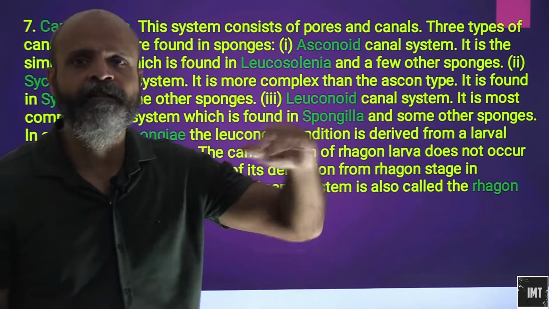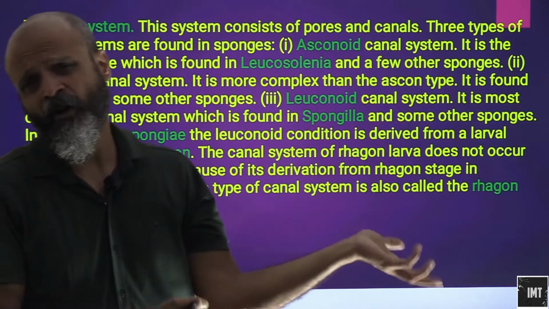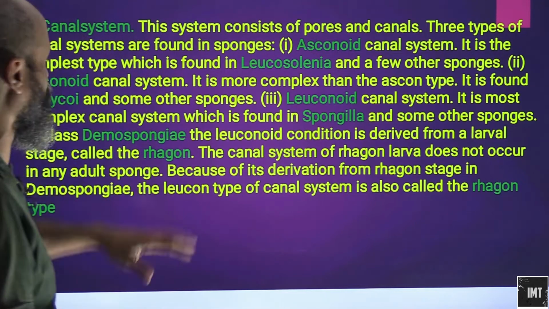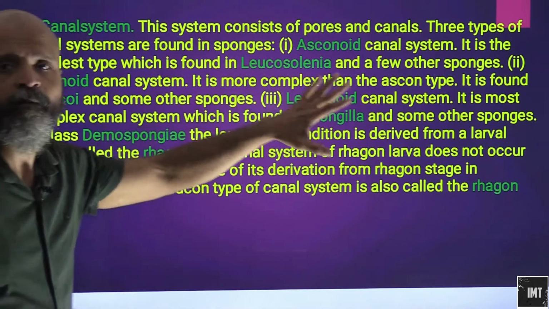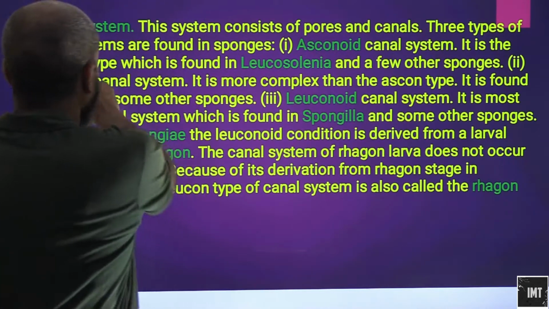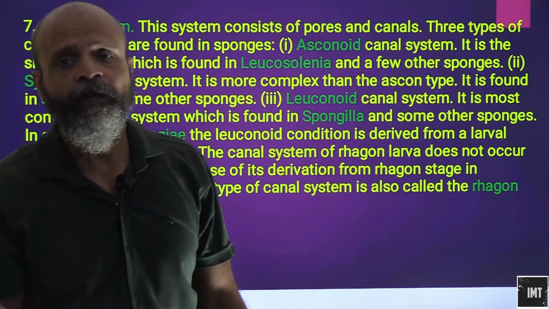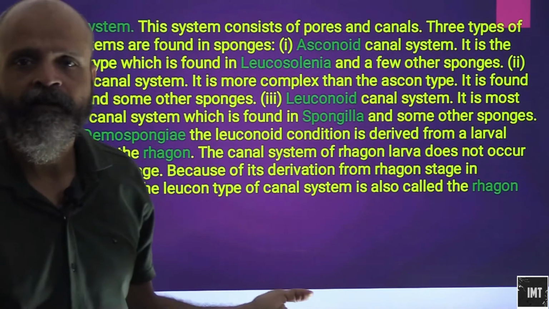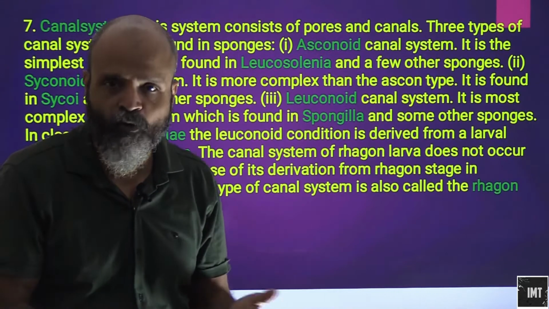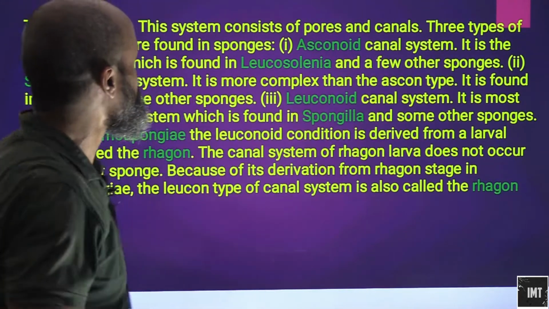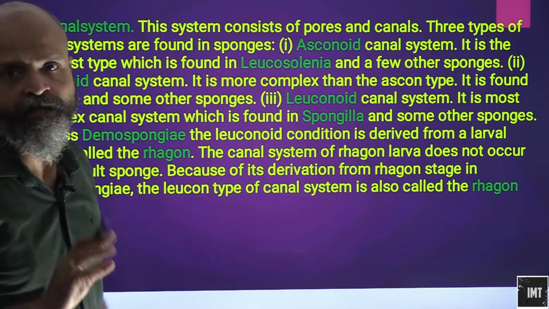We have done some characteristics of sponges like osculum, ostium, etc. And now we will study what their canal systems are. What is a canal system? This system consists of pores and canals. So we know that the kingdom itself is Porifera, so it means that it is made up of pores. So this system basically consists of pores and canals. Three types of canal systems are found in sponges.